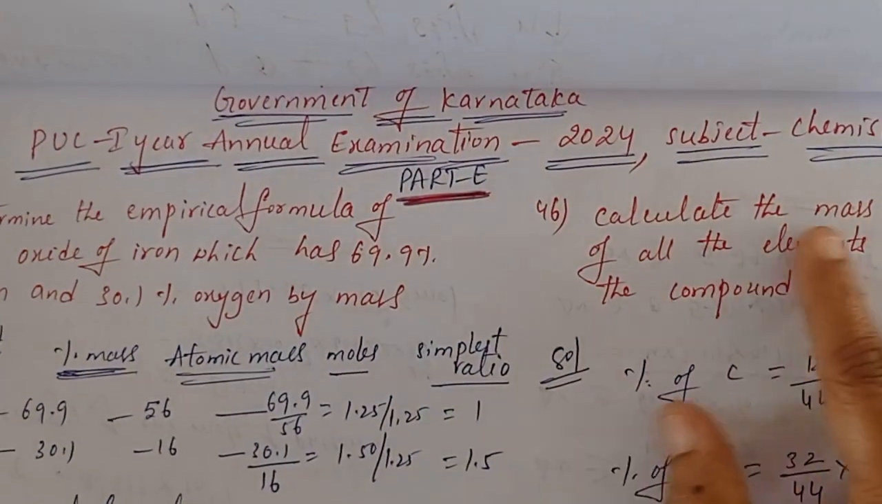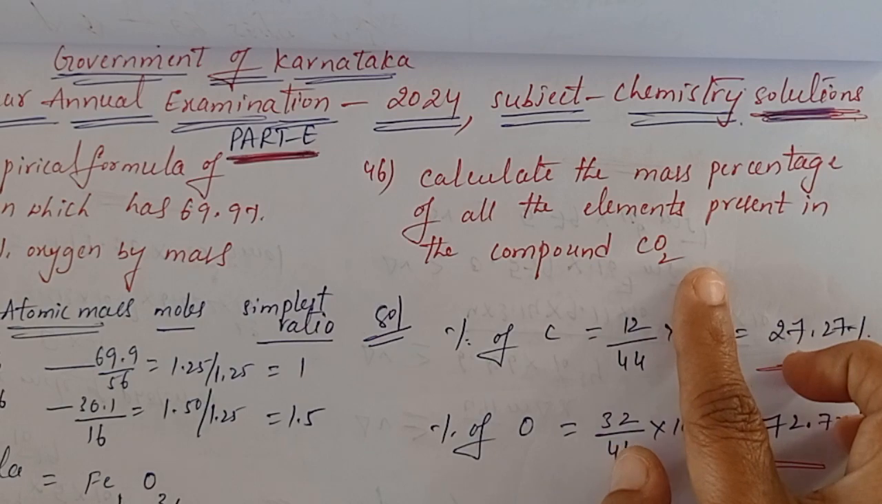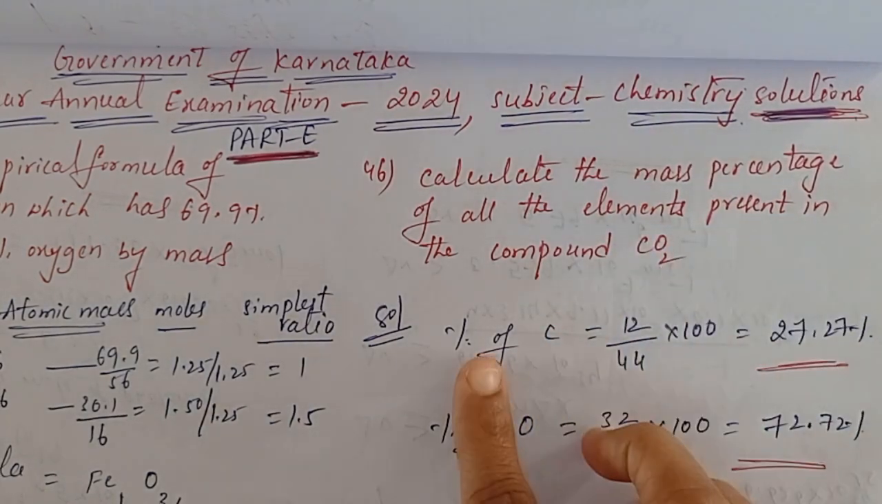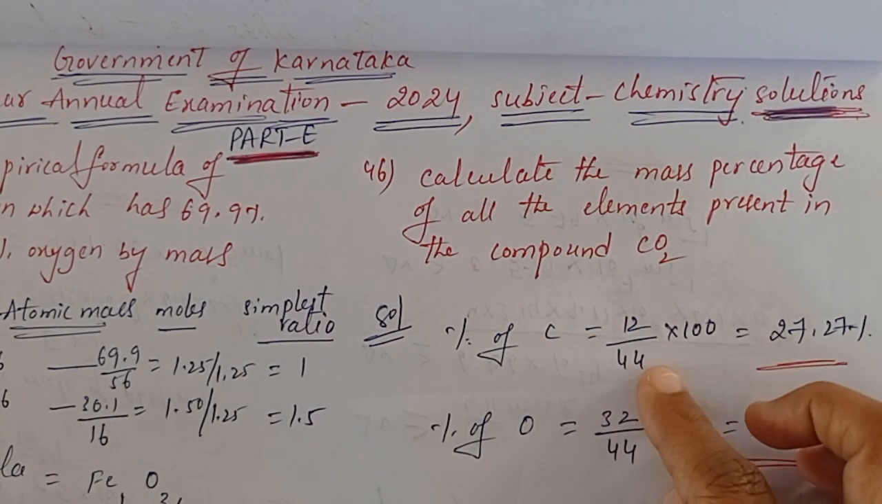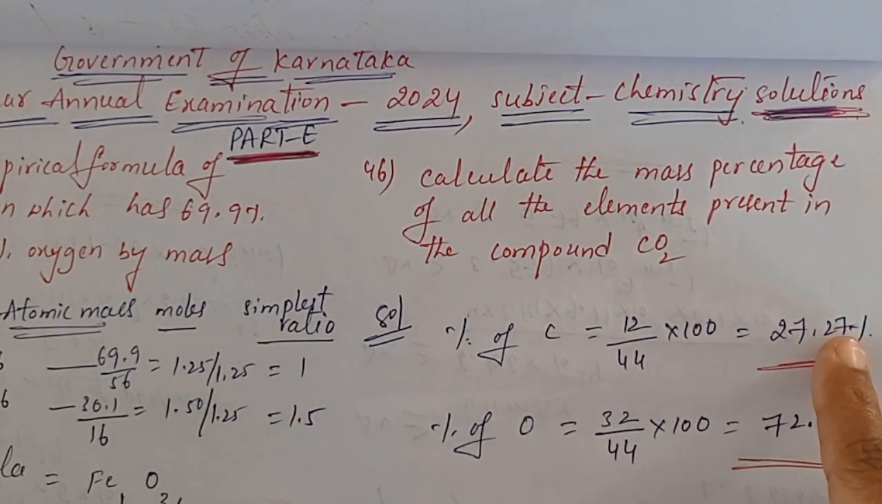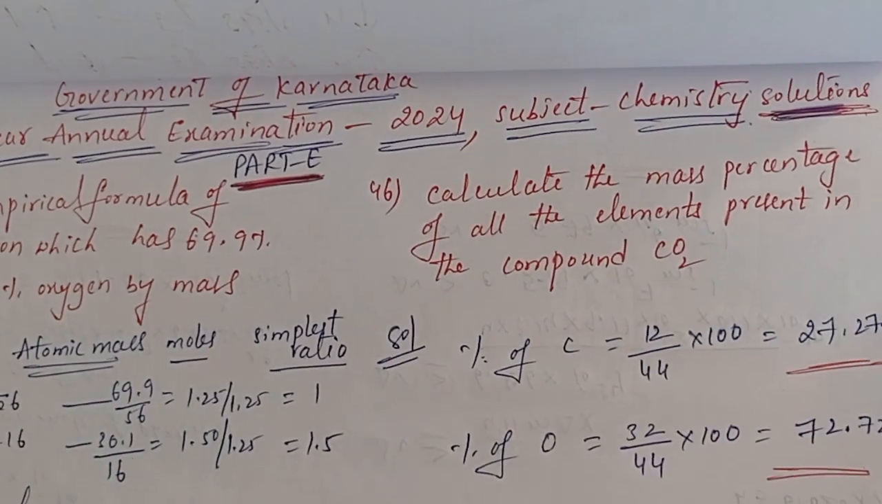Next, 46th question. Calculate the mass percentage of all the elements present in the compound CO2. So here in CO2, carbon and oxygen, two elements are there. We have to find the percentage of carbon and oxygen. Here, atomic weight by gram molecular weight into 100, then you will get percentage of carbon and percentage of oxygen. Clear students? So this is 46th question. Next, 47th question.